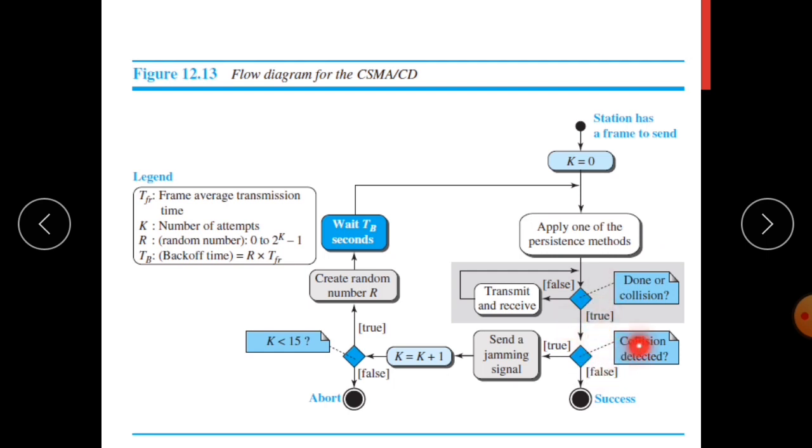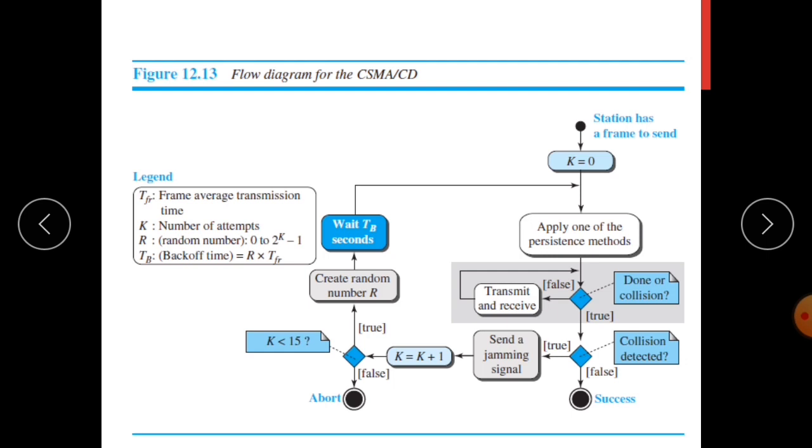If a collision is detected, it will send a jamming signal. Otherwise it will report that the transmission is successful. This jamming signal is used to indicate the collision to other stations.